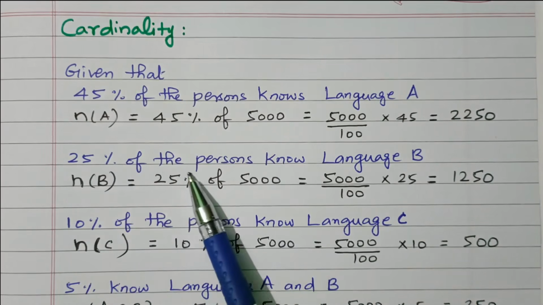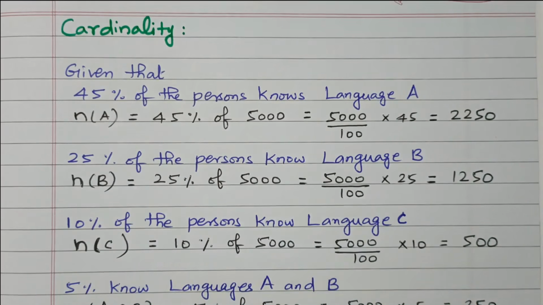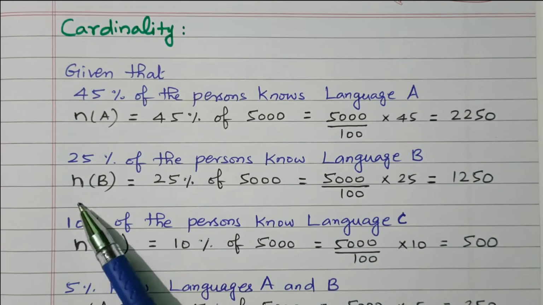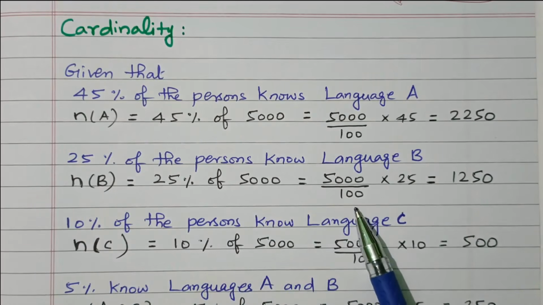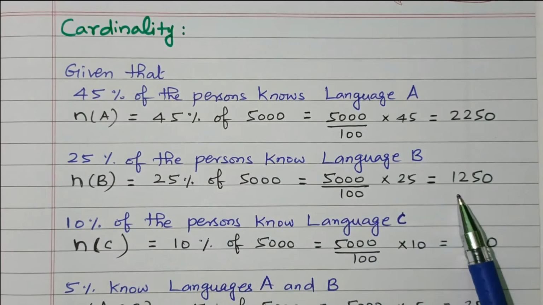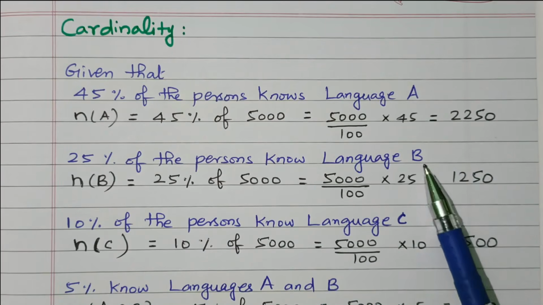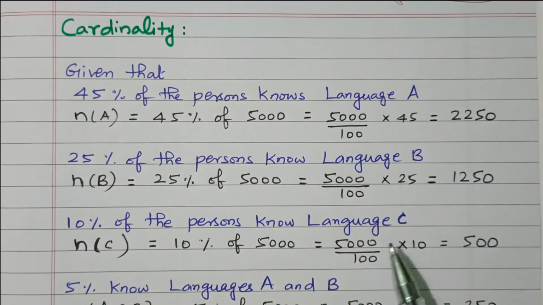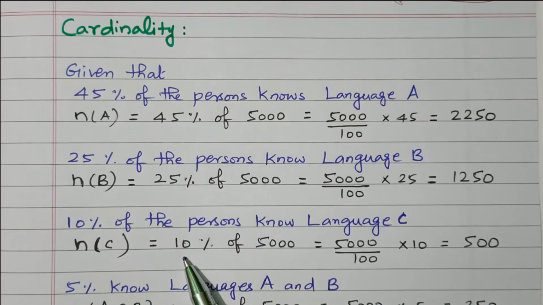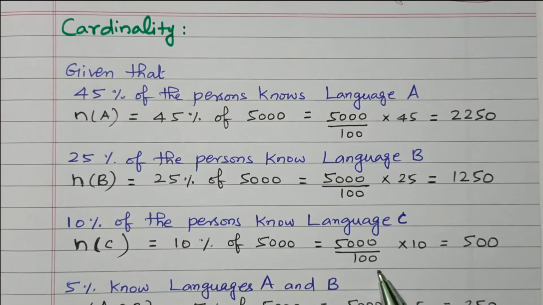Similarly, 25% of persons know language B. So n of B equals 25% of 5,000, that is 5,000 divided by 100 into 25, that is 1,250 persons who know language B. Then 10% of persons know language C, that is n of C equals 10% of 5,000. So 5,000 divided by 100 into 10 is 500. So 500 persons know language C.